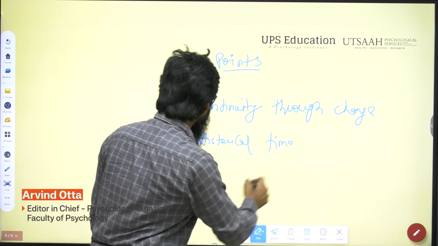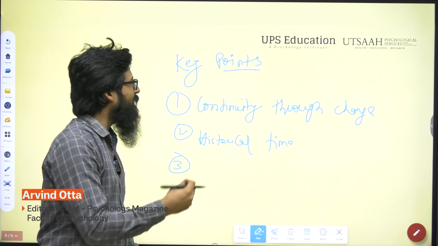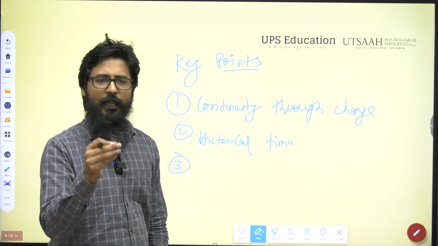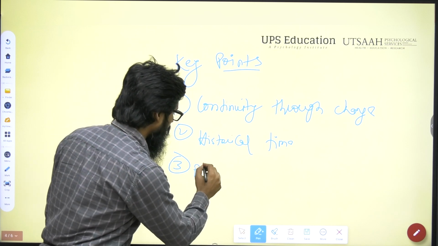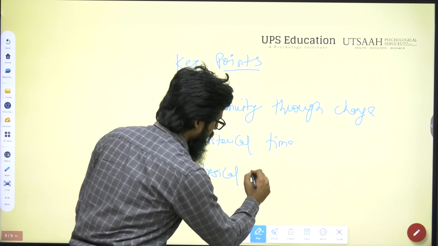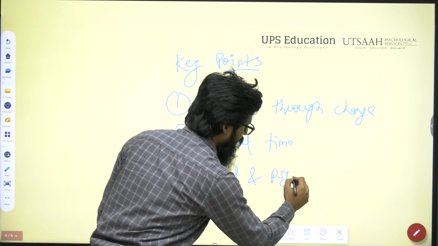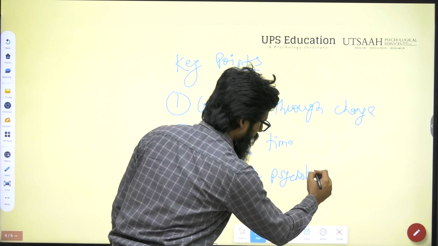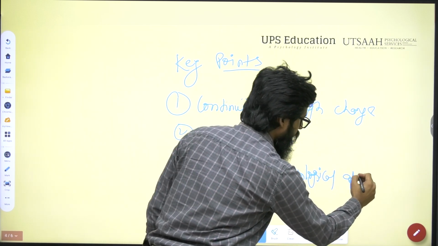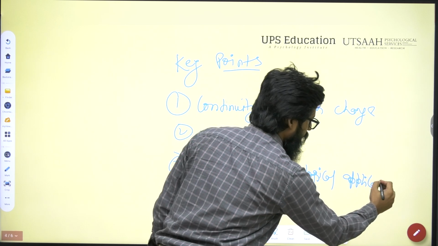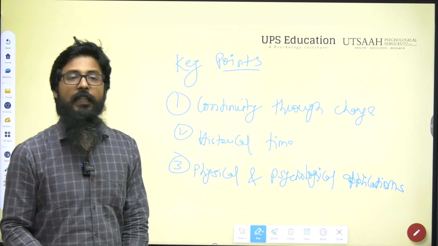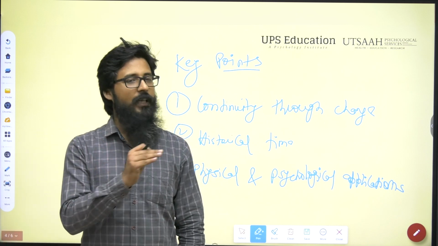Third key point is physical and psychological applications. So I'm mentioning there are three key points of gen identity.